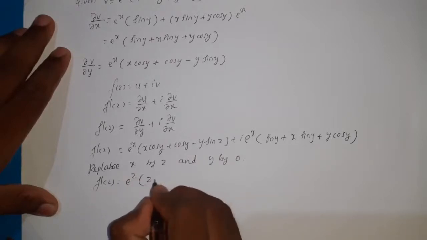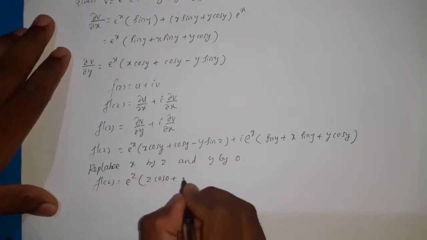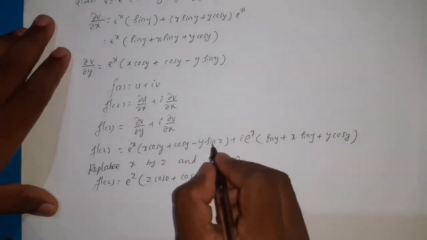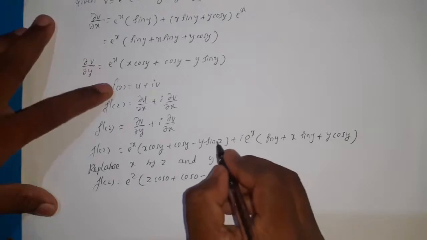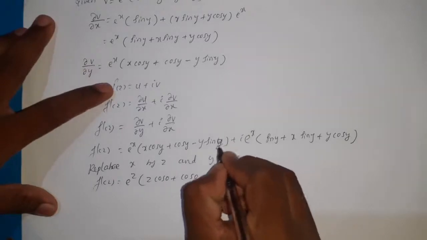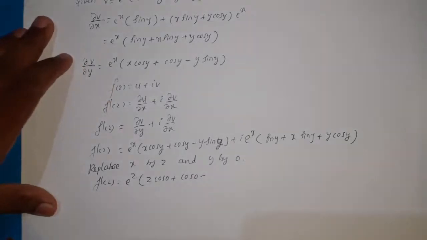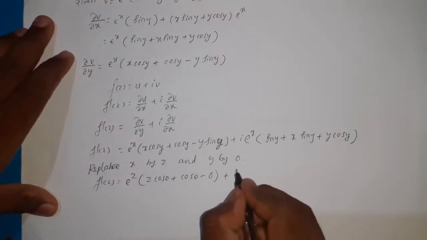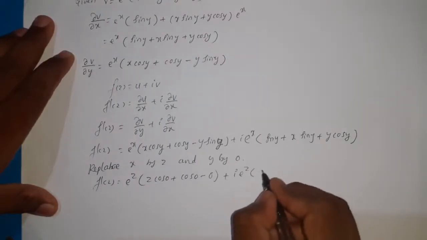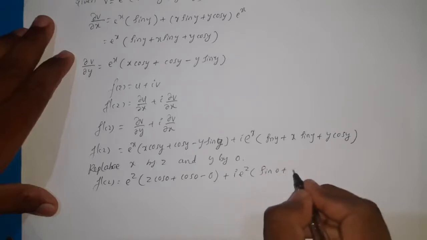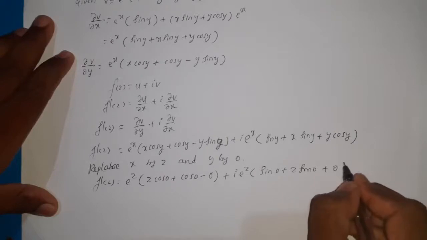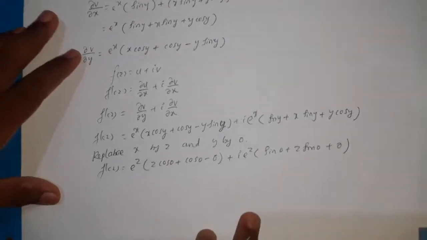Then it is z into cos 0 plus cos 0 minus, here it is y sin y, then here it is 0 into sin 0, that becomes 0, plus i into e power z, sin 0, z into sin 0 plus 0 into cos y, that is 0 only.